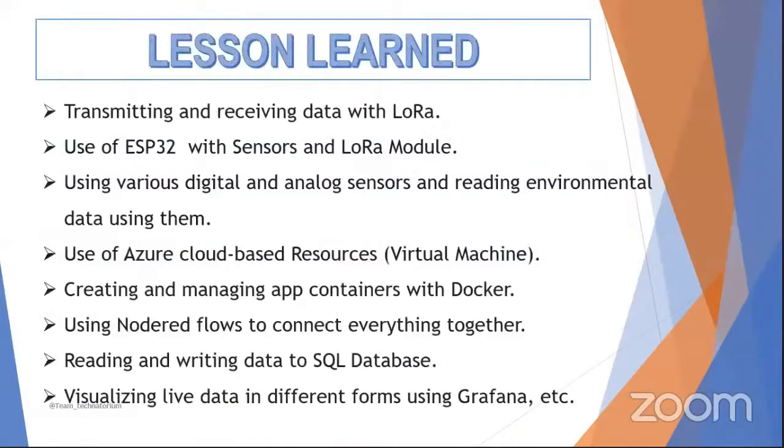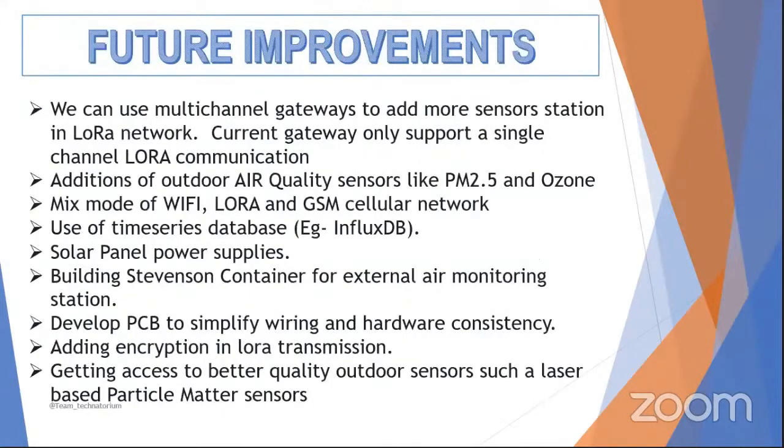With making this project, we learned many things, like the use of LoRa communication in the IoT field, the use of different sensors to capture environmental data, the use of virtual machines and Docker in Azure, and creating flows with Node-RED. For further improvement of this project, we can use a multi-channel LoRa gateway.